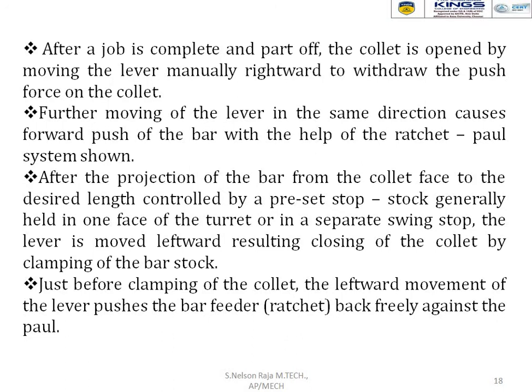After the projection of the bar from the collet face to the desired length, controlled by the preset stop, which is generally held in one face of the turret or in a separate swing stop, the lever is moved leftward, closing the collet by clamping the bar stock. Just before clamping the collet, the leftward movement of the lever pushes the bar feeder freely against the bar. That is the bar feeding mechanism.